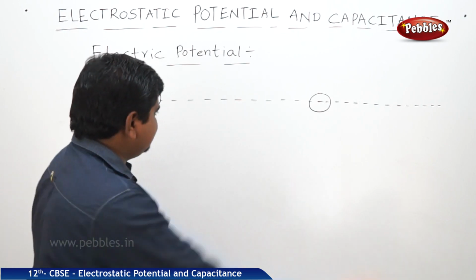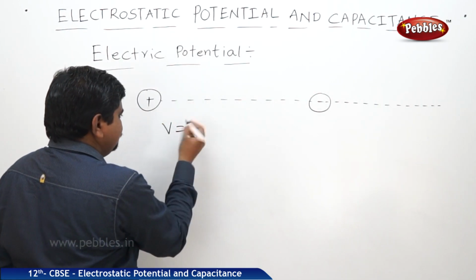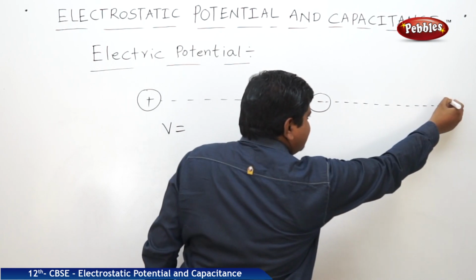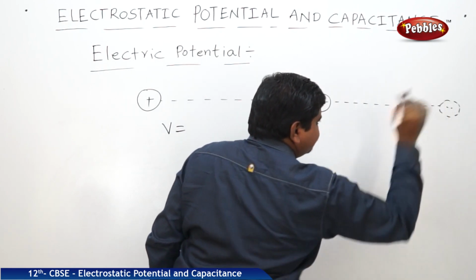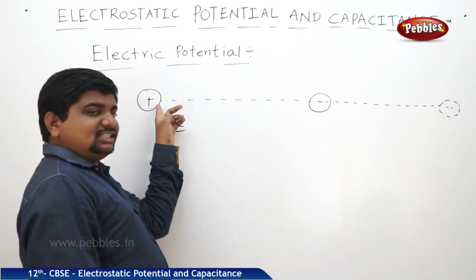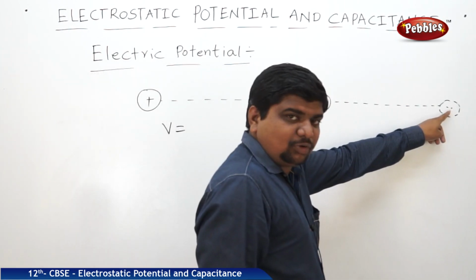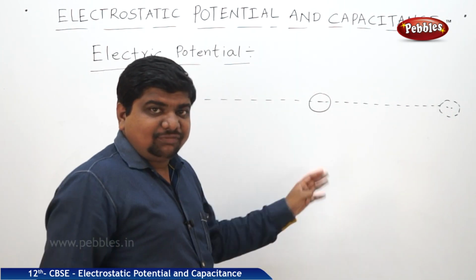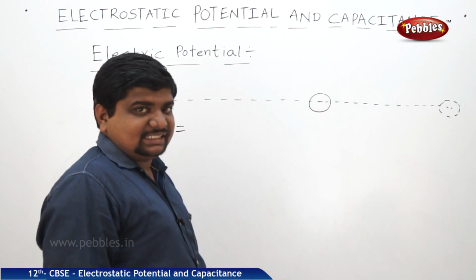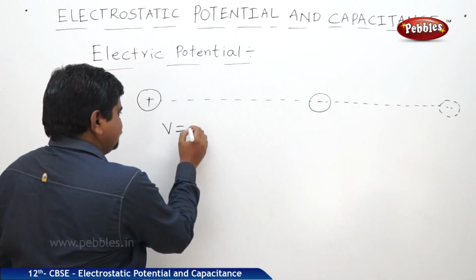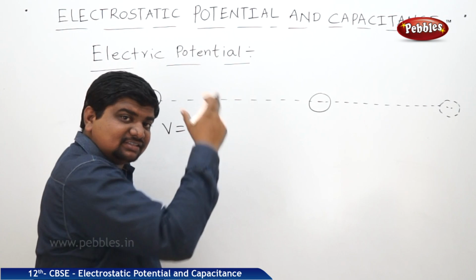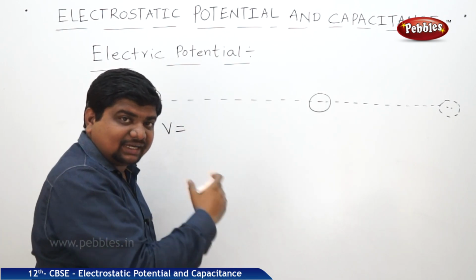What is the reason? Here the point charge is also positive in magnitude. This source charge is positive. This is also positive. We can expect a force of repulsion between these two charges. That's why we should do some work against the force of repulsion and against the electric field.